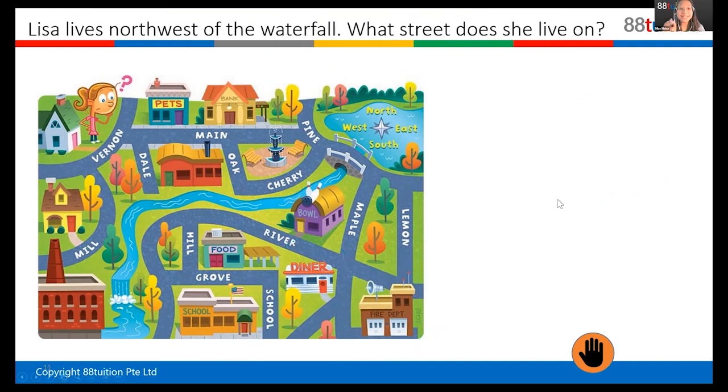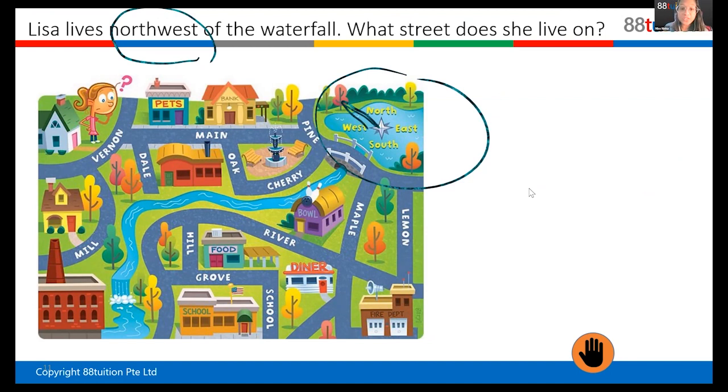Okay, so here Lisa lives northwest. So this is a map. If you can see here, north, south, east, west. She lives northwest, which means she lives between north and west, right? So she lives here. What street does she live in? Which street does she live on that is northwest of the waterfall? The waterfall is here, right? So which street is northwest of the waterfall?